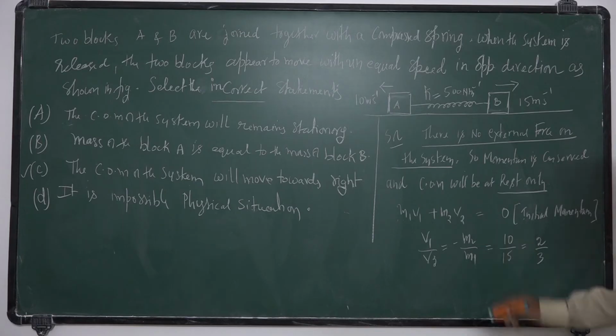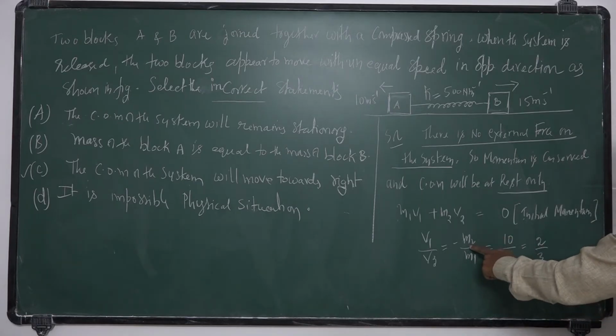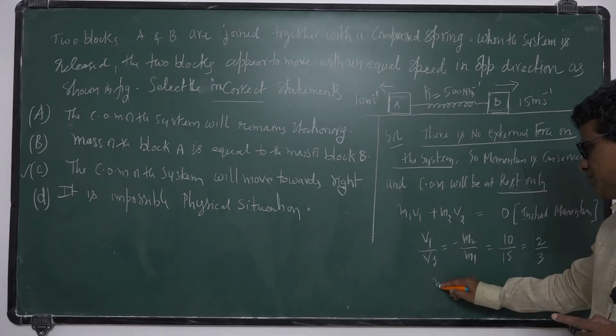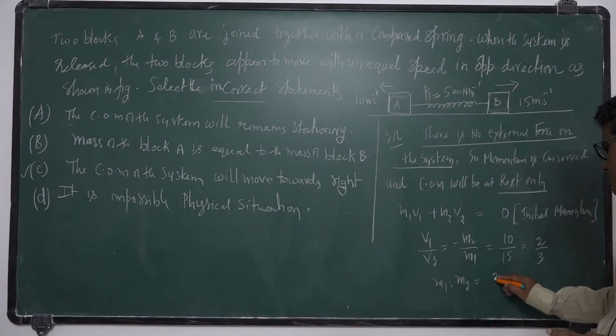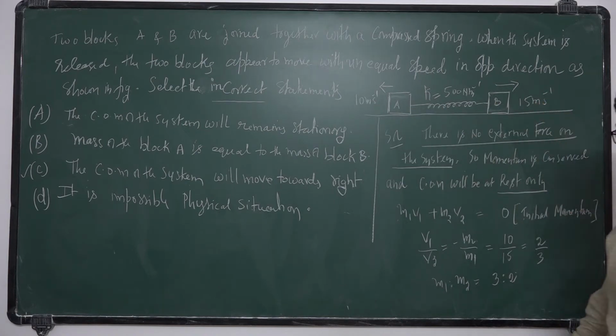So the masses are in the ratio 2:3. So m1 is to m2 is equal to 3:2. Okay, so this one is 3 units, this one is 2 units.